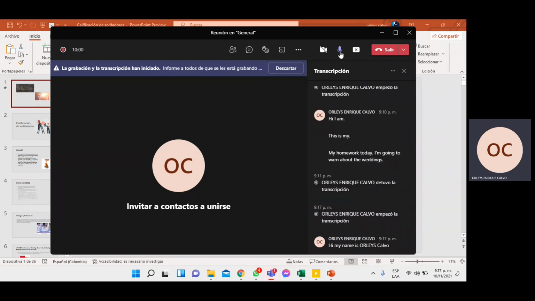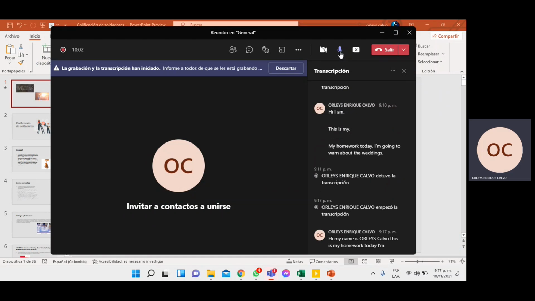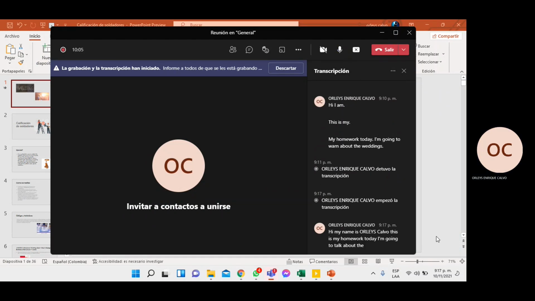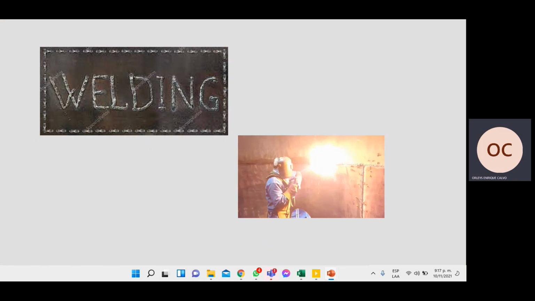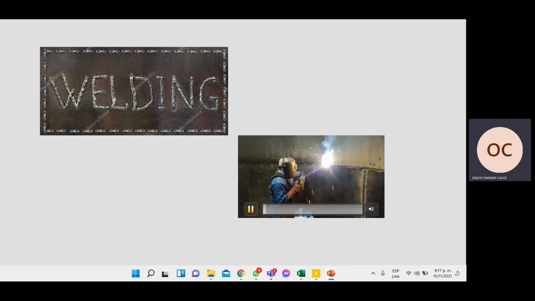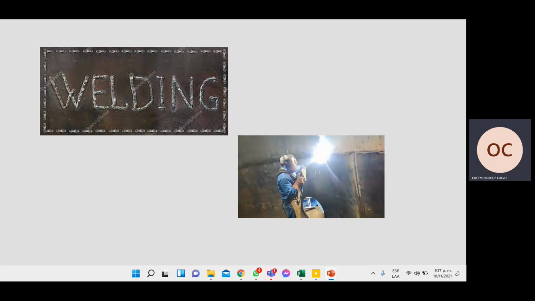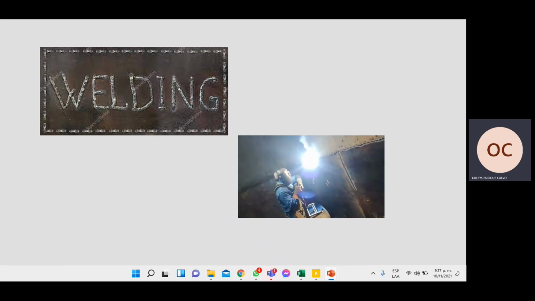This is my homework. Today I'm going to talk about welding. Welding is a fixing process in which the union of two or more pieces of material is carried out, usually achieved through coalescence, in which the pieces are welded. Can you see a little weld over on a metal piece?